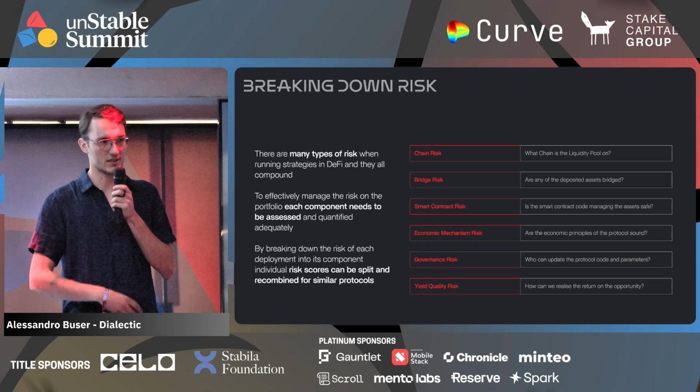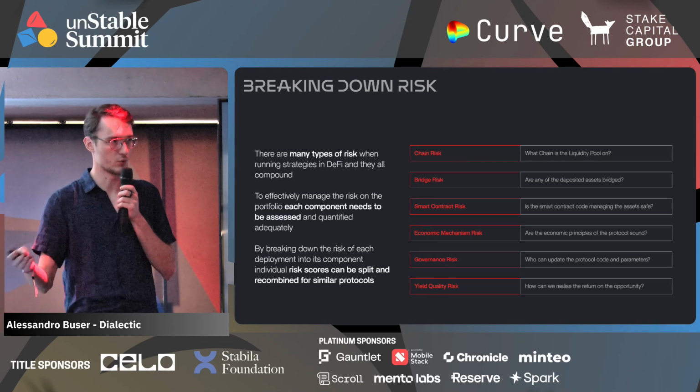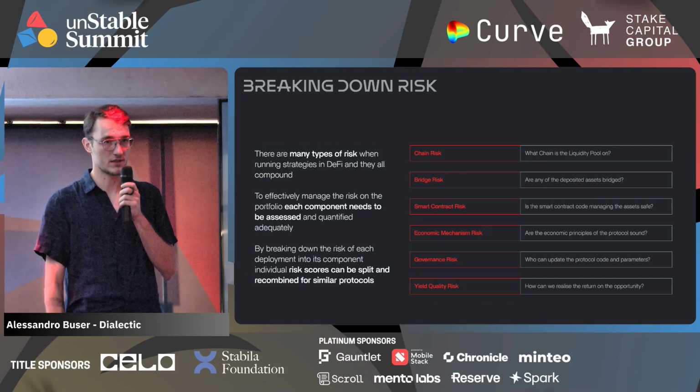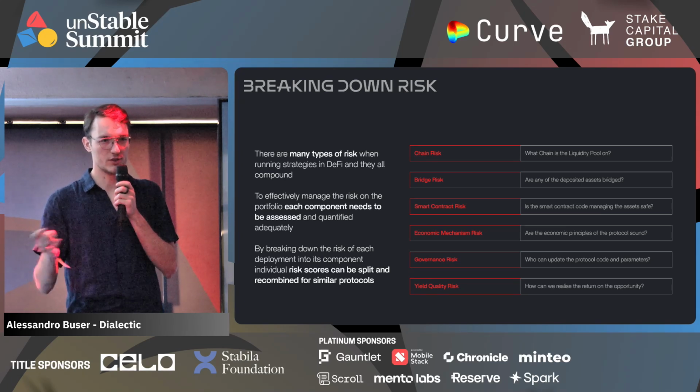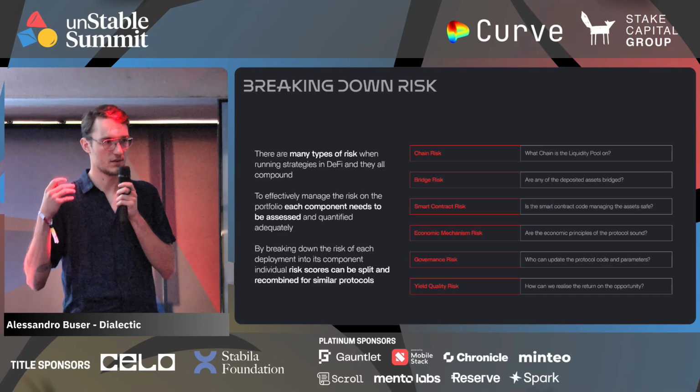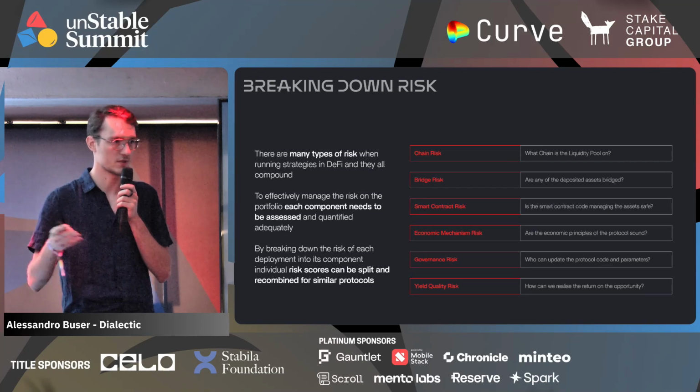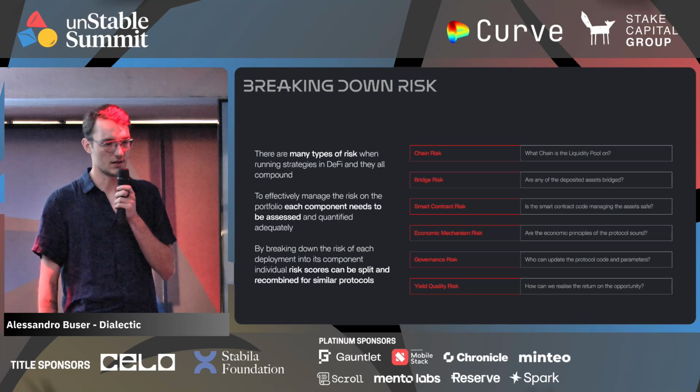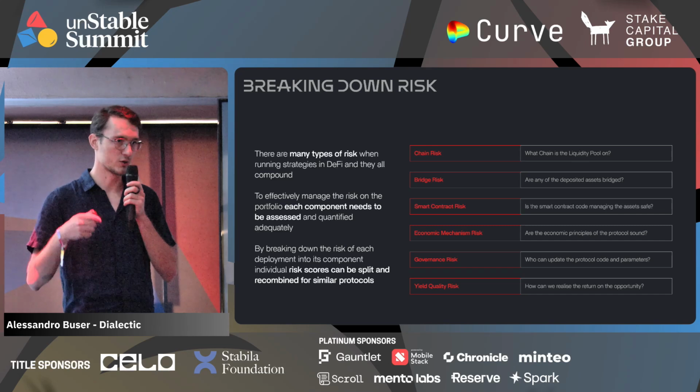So smart contract is anything that has to do with exploits. Whenever we deploy capital into some protocol, we take exposure to some set of smart contracts. And we need to understand what the risk is on the smart contracts that we have exposure to. Also, all of these protocols implement some economic mechanisms. So these could be lending markets, AMMs, yield trading. All of them have some underlying economic mechanism that's implemented by the smart contracts. And these also need to be sound.